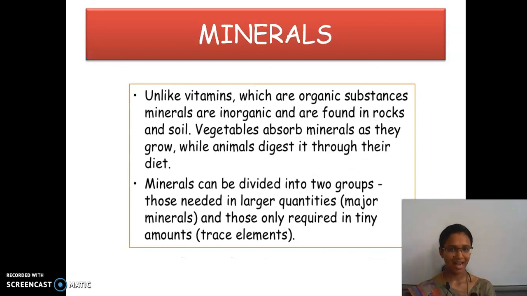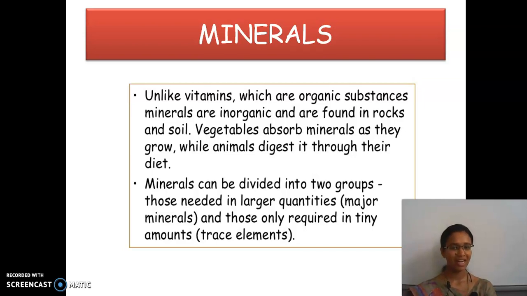Then minerals. Vitamins are organic substances and minerals are inorganic substances. They are found in rock and soil. But how do we get minerals? We get minerals from the soil through plants.